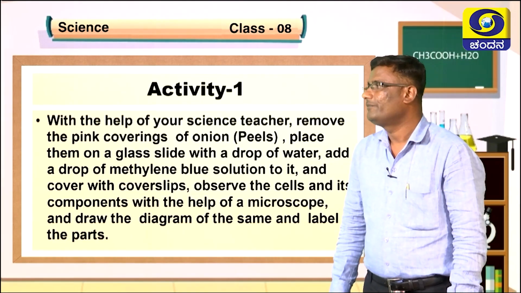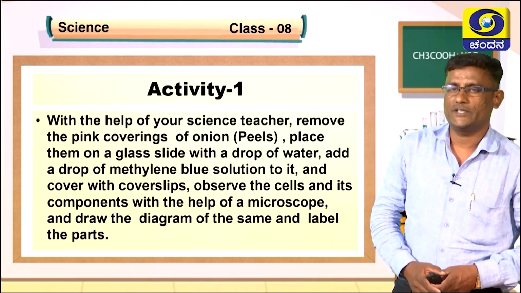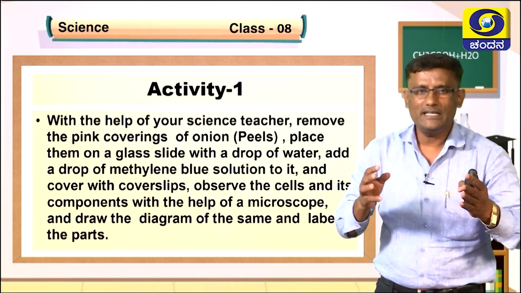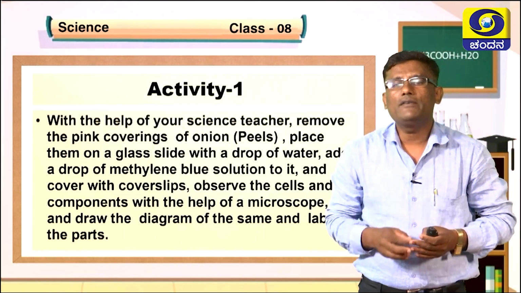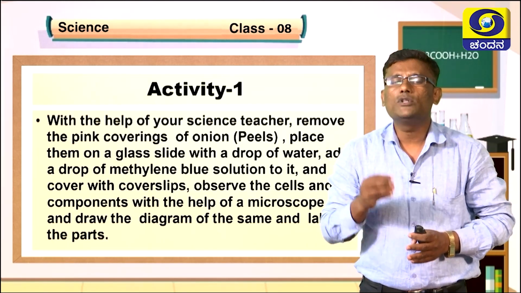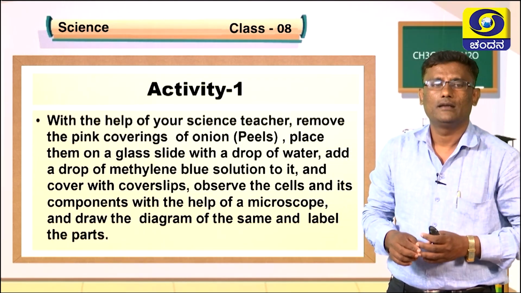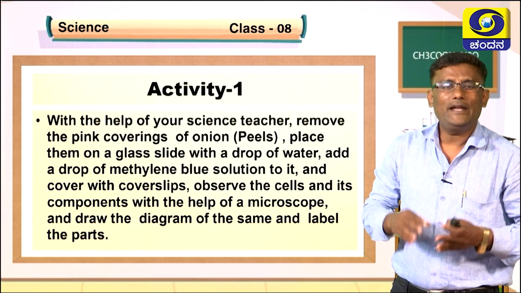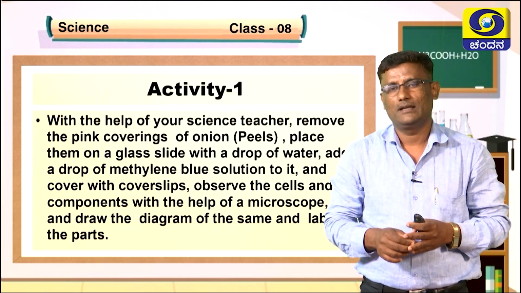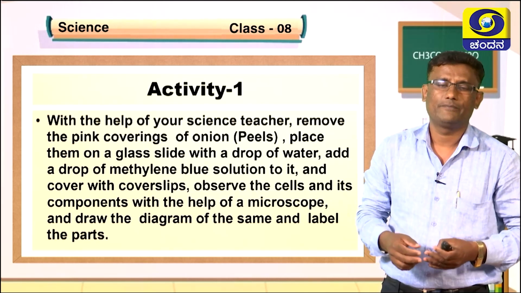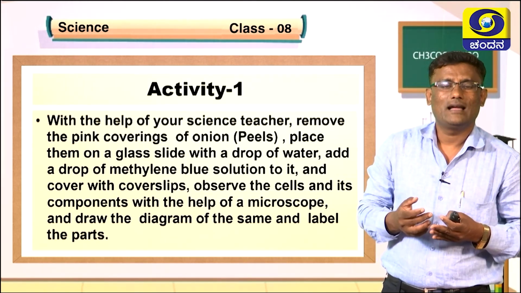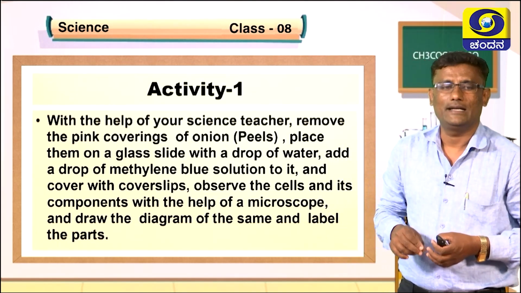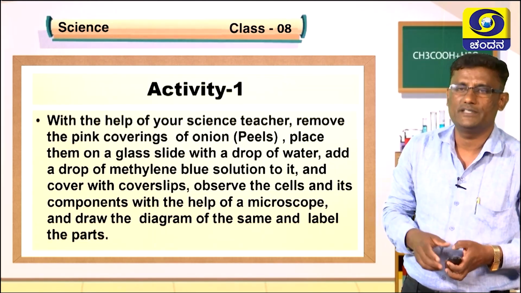Dear students, this is the time to suggest activities to you. Your first activity is like this: with the help of your science teacher, remove the pink covering of an onion, place it on a glass slide with a drop of water, add a drop of methylene blue solution to it and cover with a cover slip. Observe the cells and their components with the help of the microscope, draw the diagram of the same and label the parts. This is your first activity.